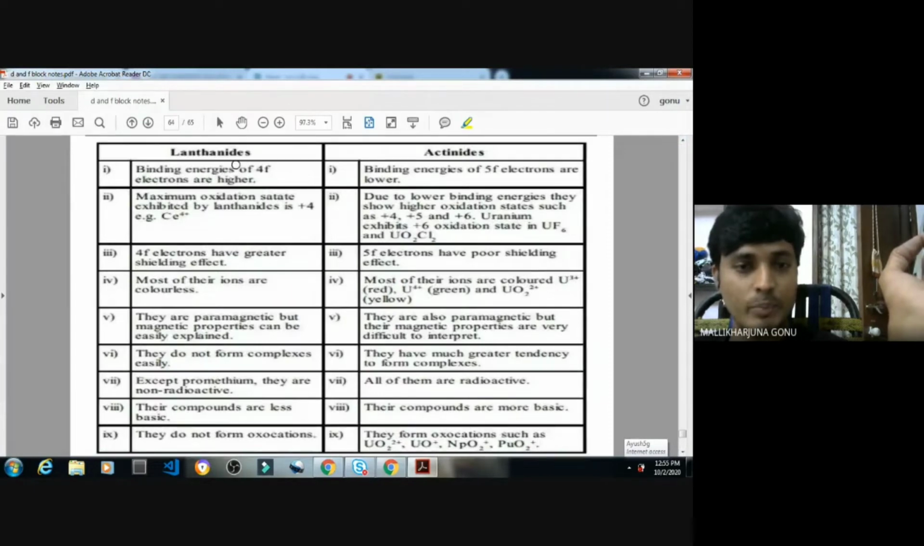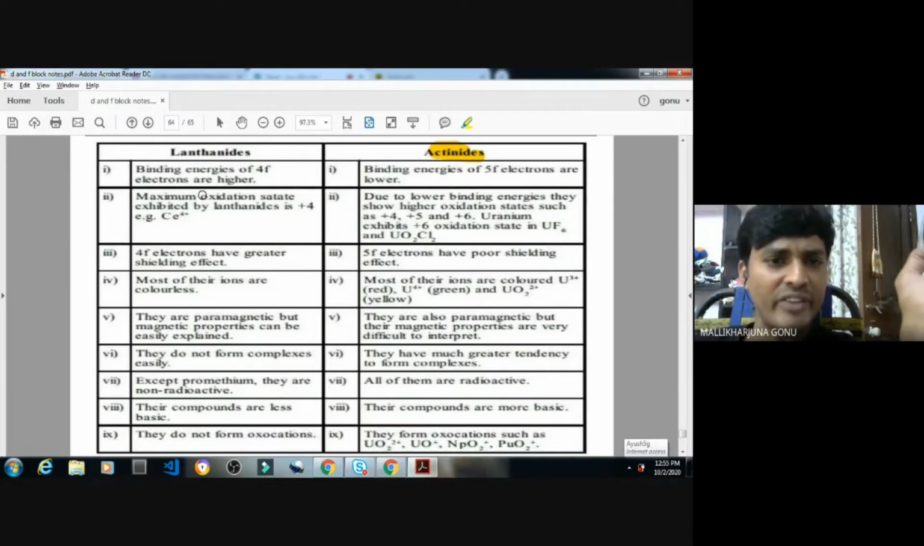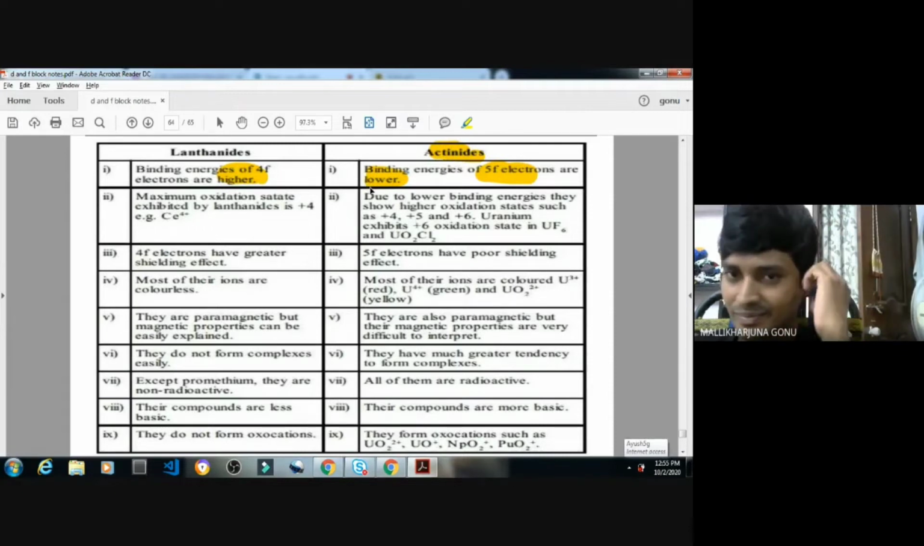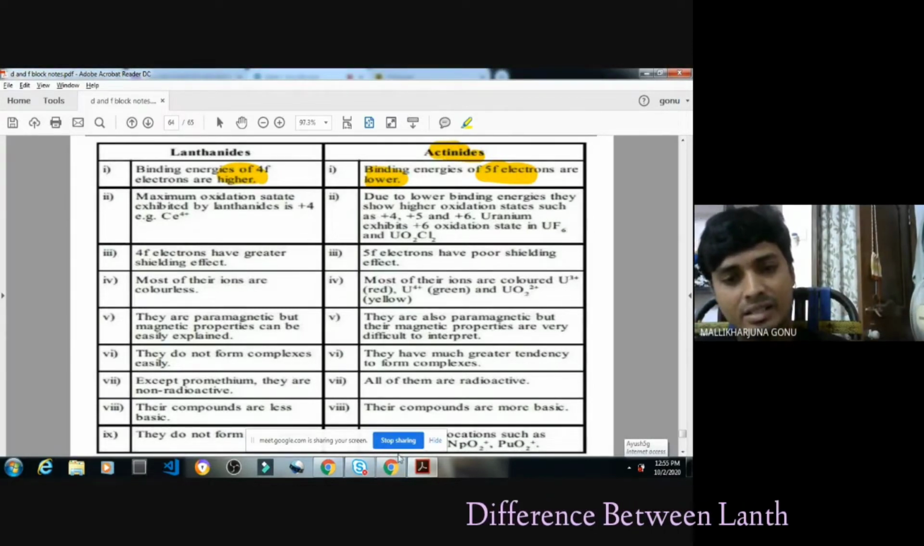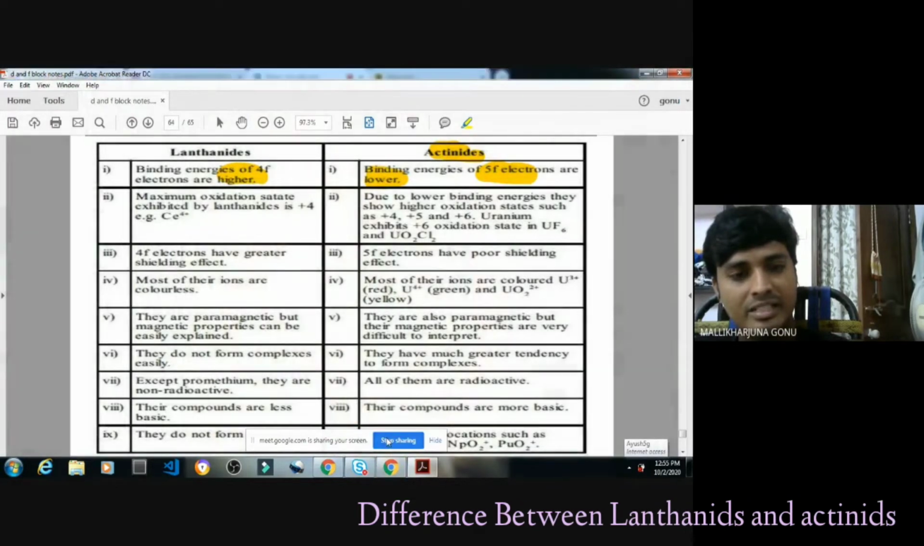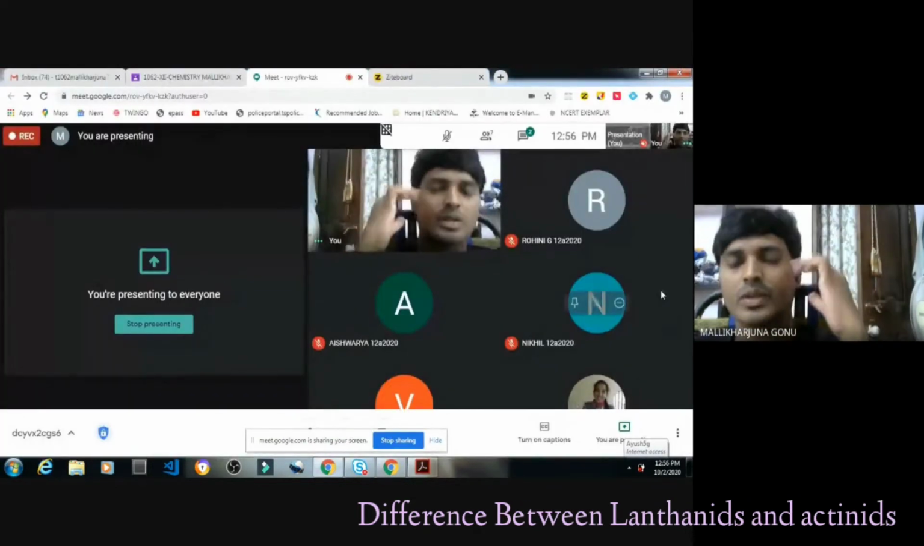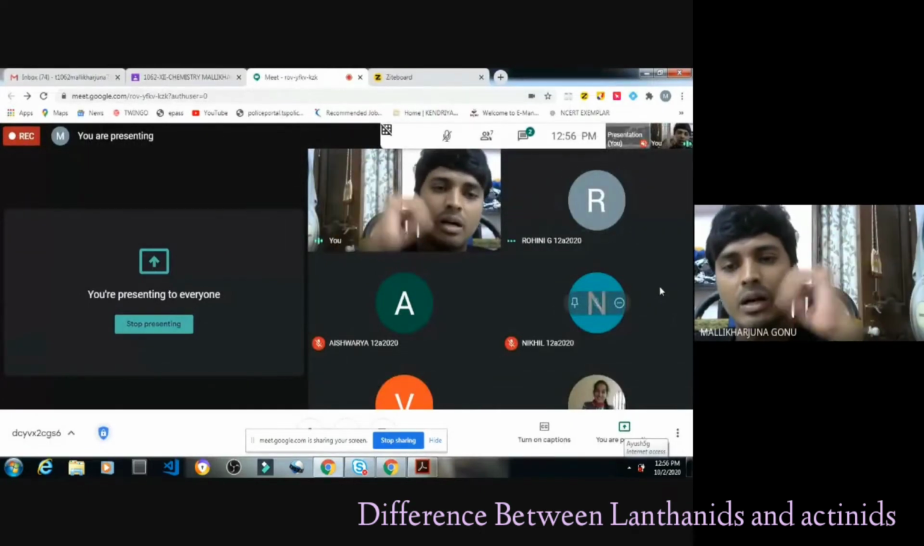For example, lanthanides and actinides. You can see binding energies of 4f electrons are higher. So those can form different compounds by using 4f. Binding energies of 5f electrons are lower. Why is it, Nikhil? Okay, lower, but why? Vidisha, why is it? Aishwarya, why is it? I will feel happy if you say the reason for this. So binding energy of... yes, Rohini, tell me.